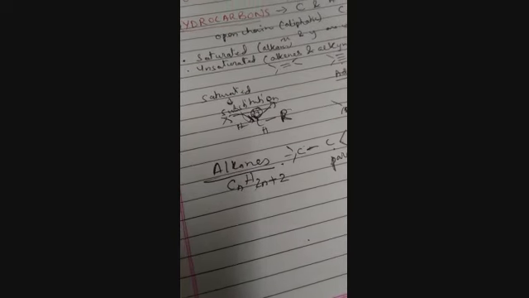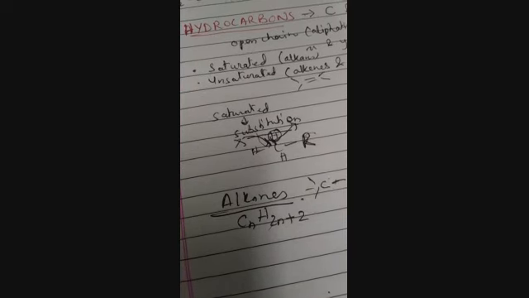Now, sources of alkanes. The most common alkane is methane. We can get it in marshy lands because of the decomposition and decay of vegetable matter. Then in coal mines there are coal pockets which are again rich in methane. Natural gas contains about 75% methane. So methane is also used as a fuel.